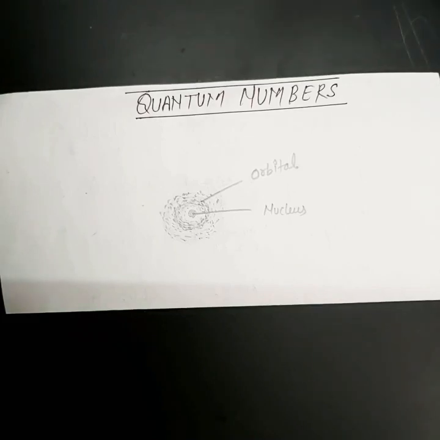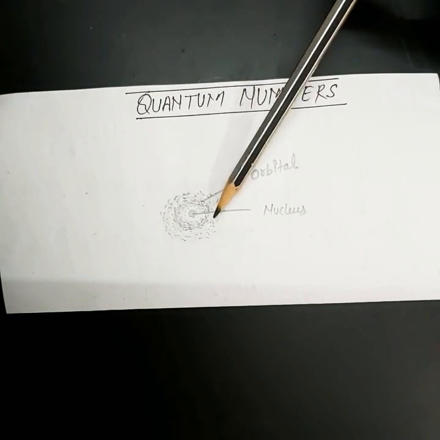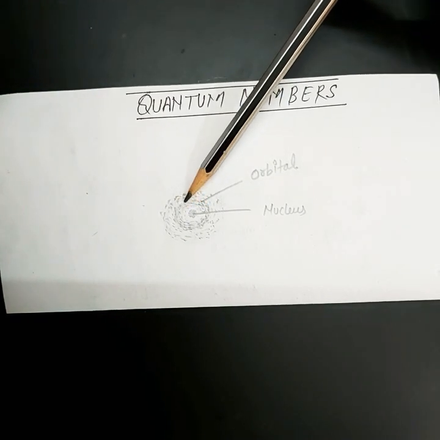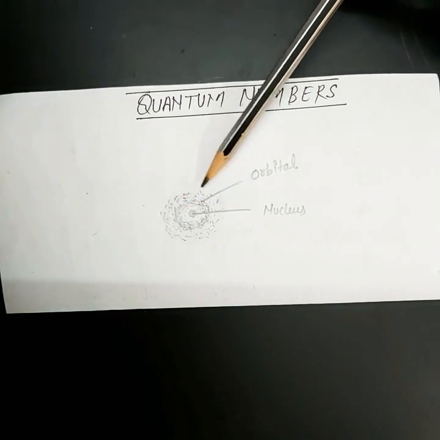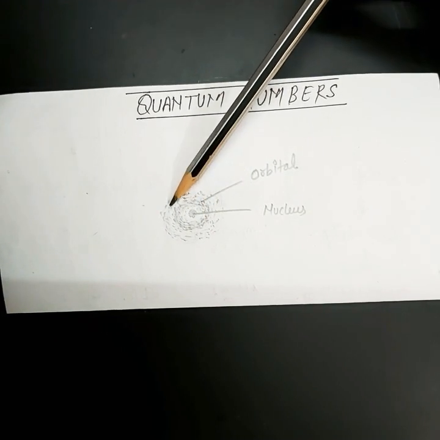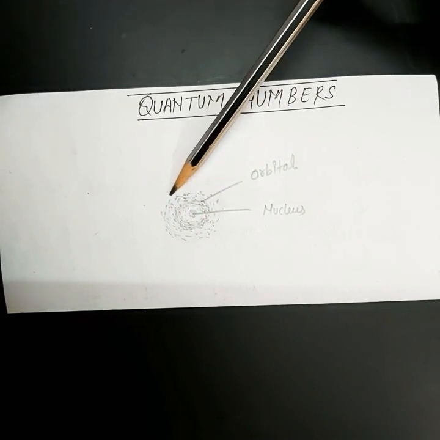Hello students, today we will discuss quantum numbers. So to understand quantum numbers, focus on this diagram. In this diagram, I have represented the nucleus in the center and around the nucleus, electron density. This is the region of higher density and this is the region of lower density.